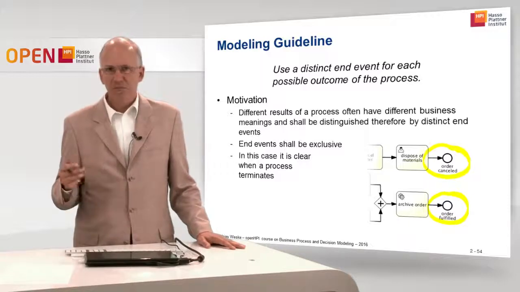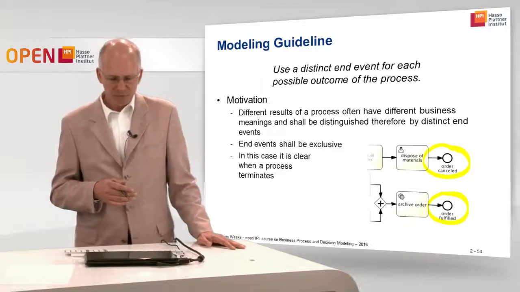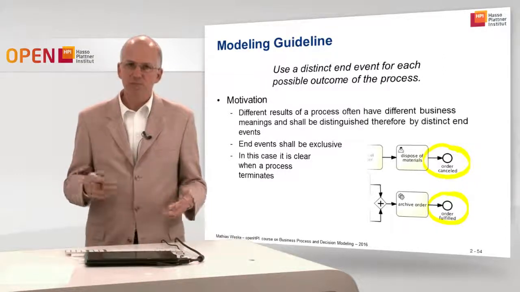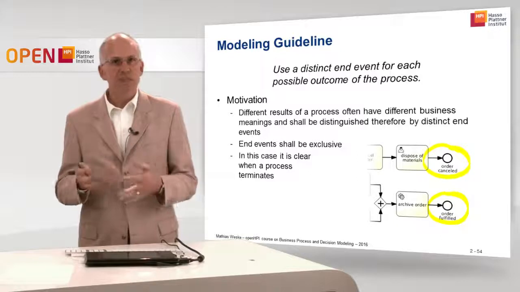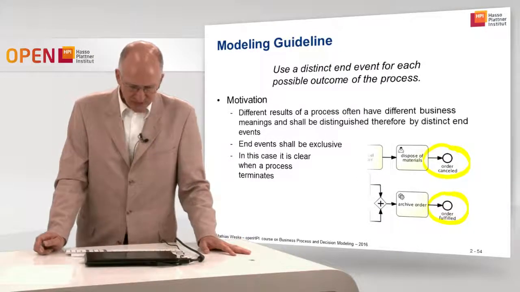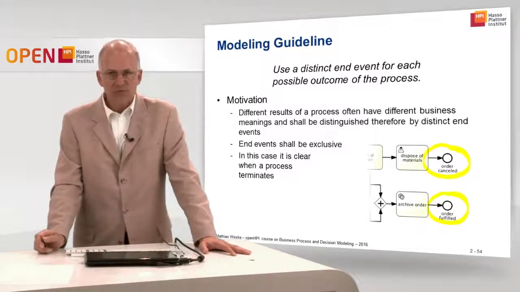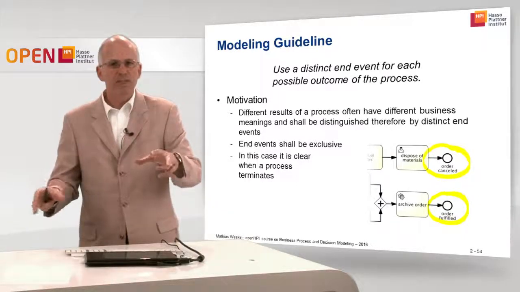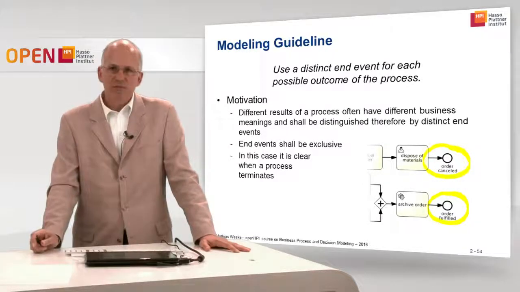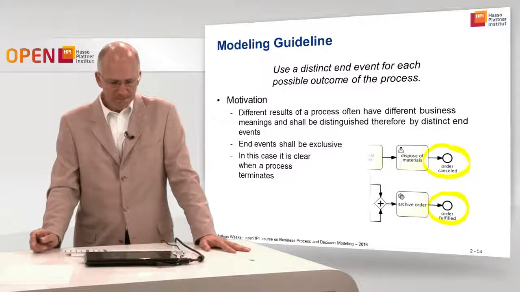And I think in many cases it's very important to model the possible outcomes of a process, as that is an important property of it. It's important that the end events are exclusive, that we don't have many end events that could happen at the same time, because that would make understanding a bit harder, and therefore it's a good idea to define end events as being exclusive.